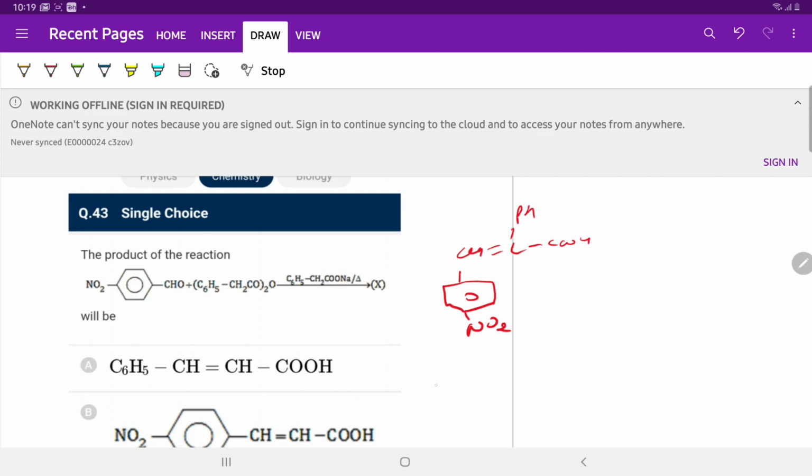In this reaction, PhCH2 C=O, O C=O, CH2Ph. The enolate of this will react.